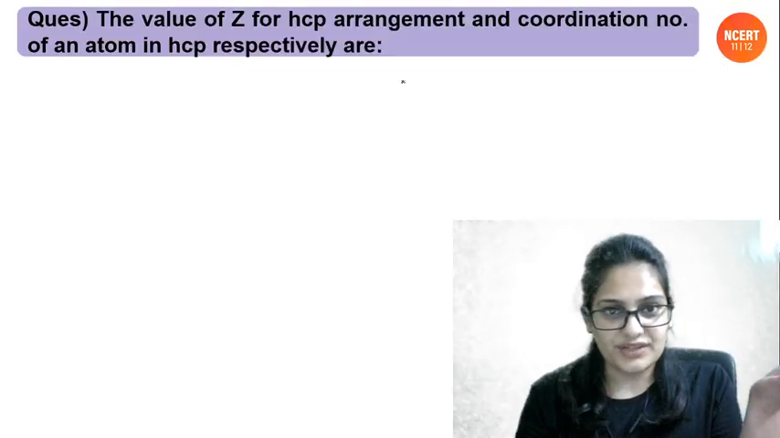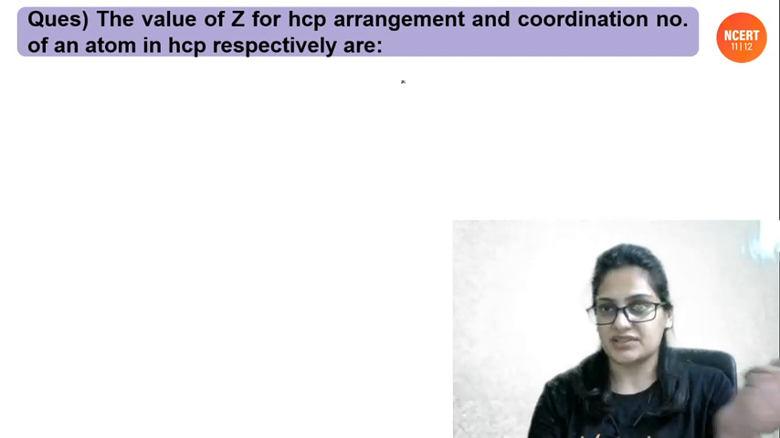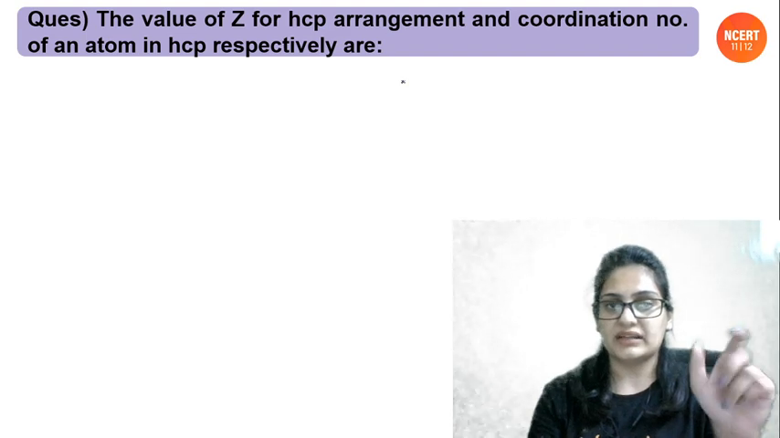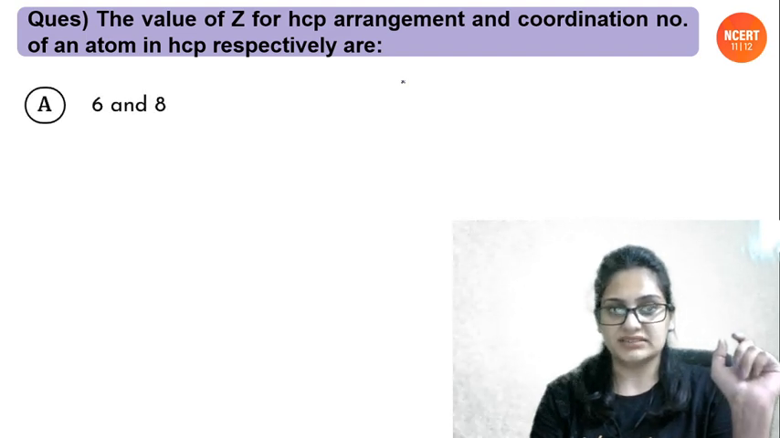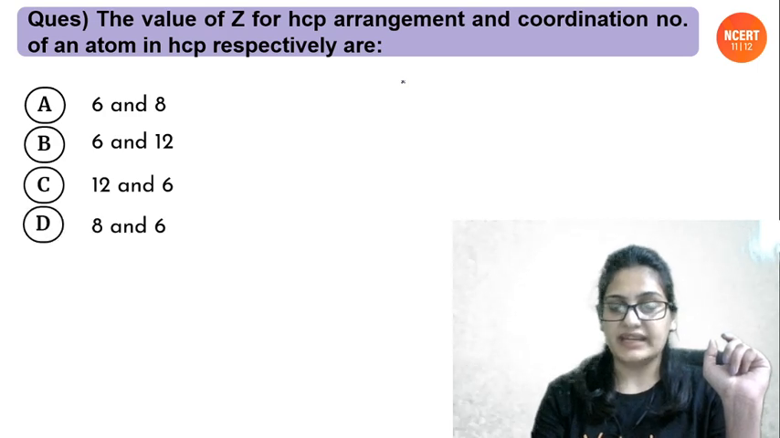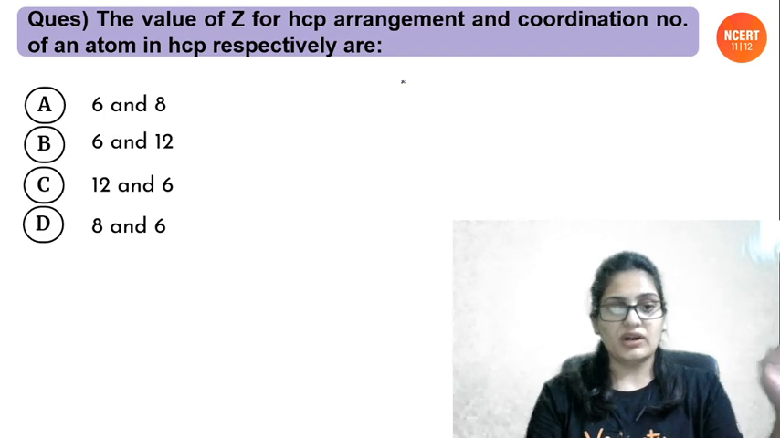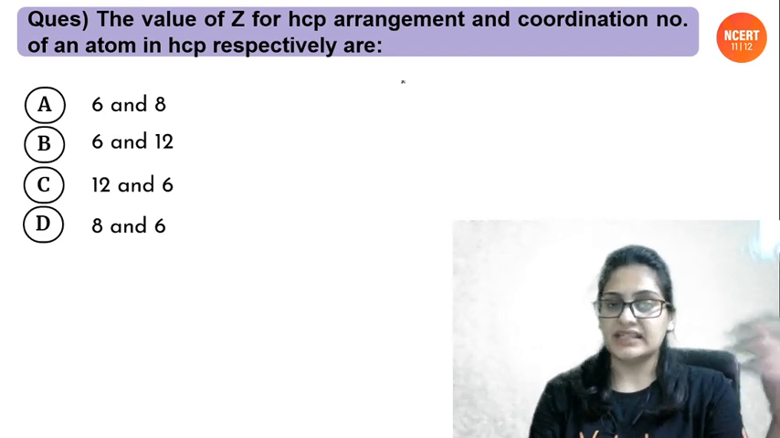Now is the question of the day, people. The value of Z for HCP arrangement, 3-dimensional one, and coordination number of an atom in HCP respectively are: 6 and 8, 6 and 12, 12 and 6, or 8 and 6. So people, attempt it and write your answer in the comment section.